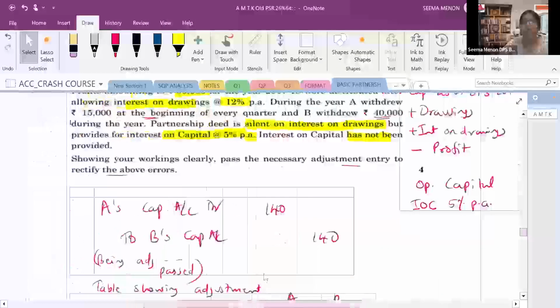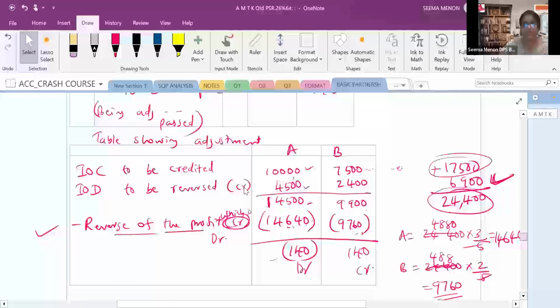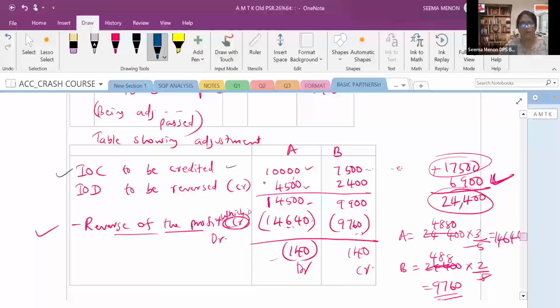Then you get into the calculation of the table showing the adjustment entry. So interest on capital actually had to be credited, but the firm did not credit it, the firm did not show it as an expense. So it should be credited to the partners, right? That we have already credited. And what has the firm done? The firm did not consider that as an expense, so it automatically becomes an income to the firm.